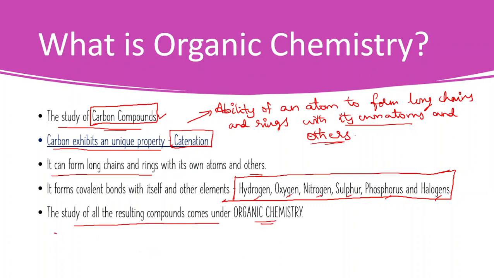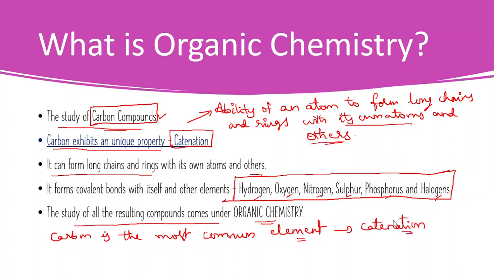Carbon is the most common element that exhibits catenation. And what are some of the elements that exhibit catenation besides carbon?